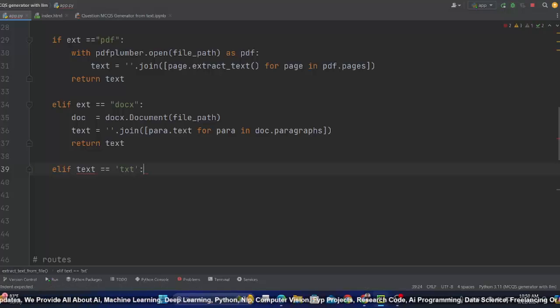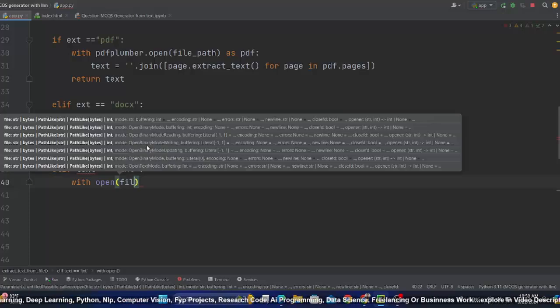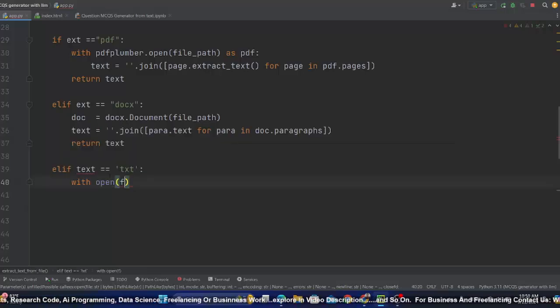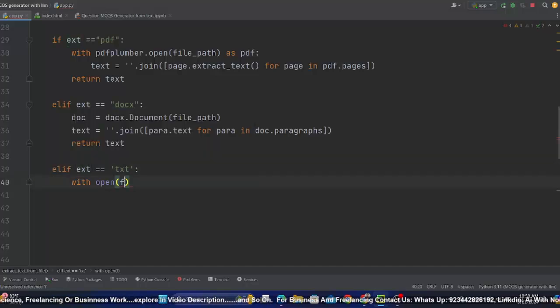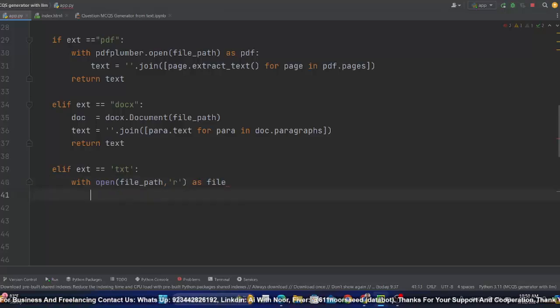Then for text file you don't need any library, you only need Python. So use open and pass the file path. Why it's not working, it's very slow, I don't know why. This is extension, file path, and encoding will be reading as file, then finally return this file dot read.